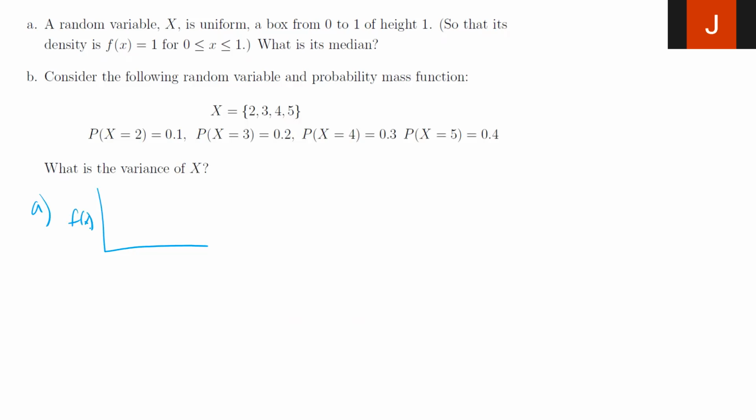It says it's a box from 0 to 1. So 1, 1. This is my box. The area under the curve here has to be 1, right? Base 1 times height 1. So area is 1. So this is a PDF of my uniform distribution.